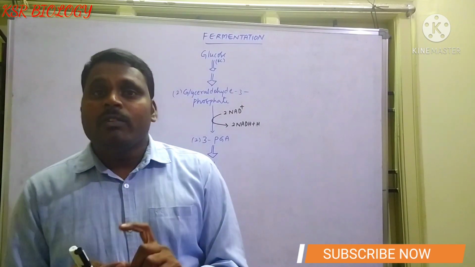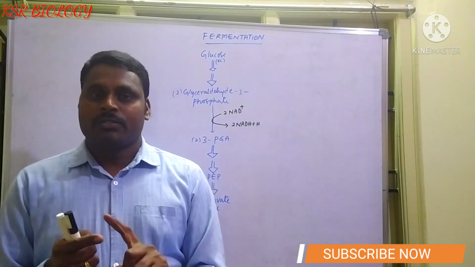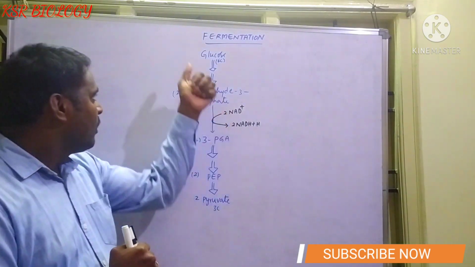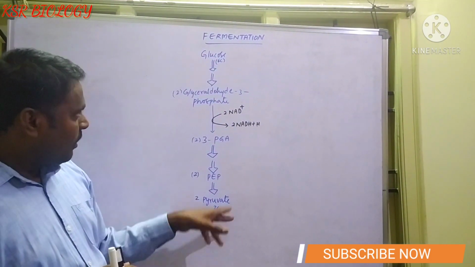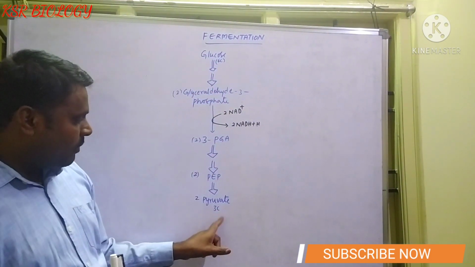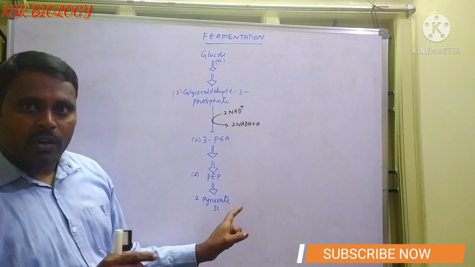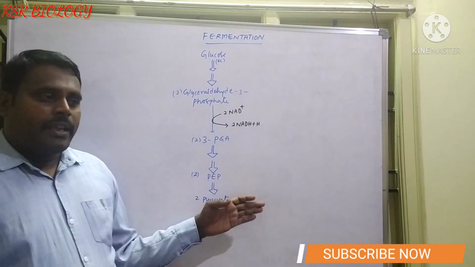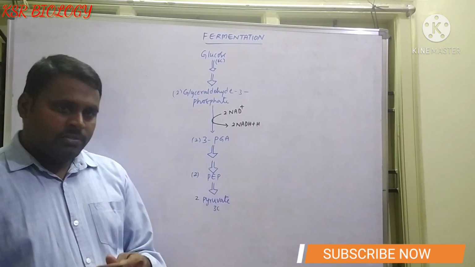The pyruvic acid is the key product of glycolysis. We know that at the end of glycolysis, 2 molecules of pyruvate are formed, and this pyruvic acid is the key product of glycolysis. So what is the fate of this pyruvic acid?